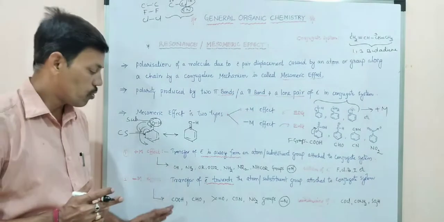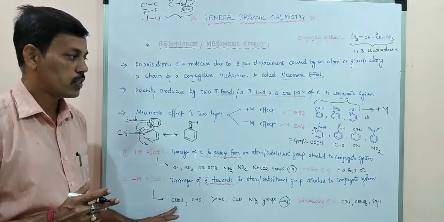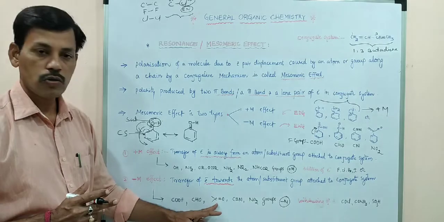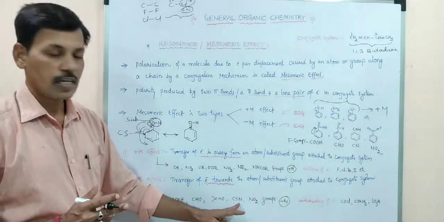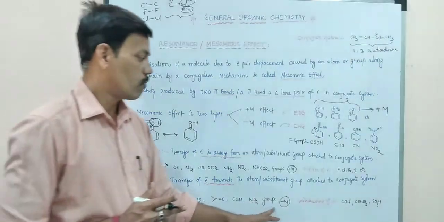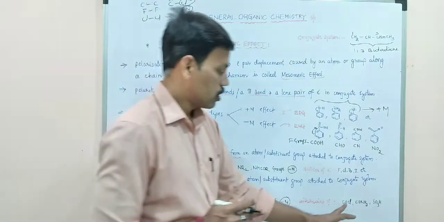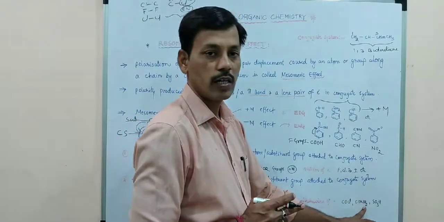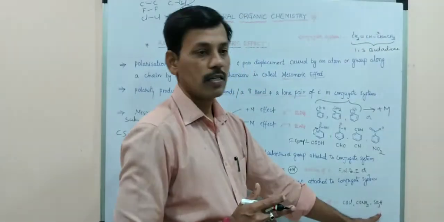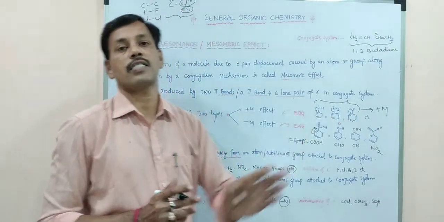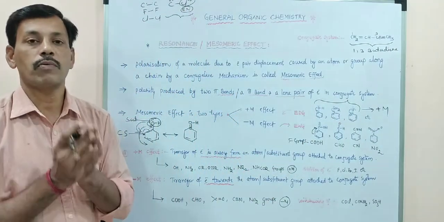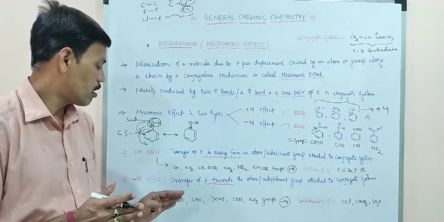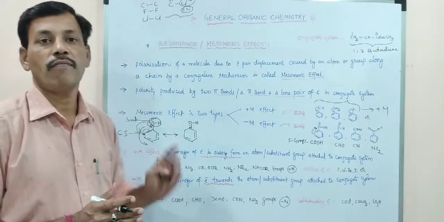We have some more examples: CHO, keto group, C double bond O, C triple bond N, NO2 groups. Along with that, COCl, carbonyl chloride, CONH2 amides, and SO3H sulfonic acid. All these substituents show minus M effect.